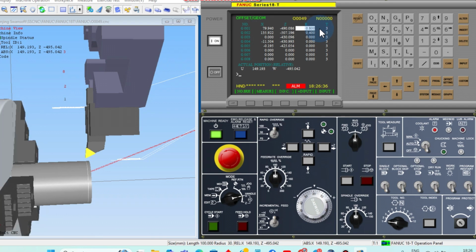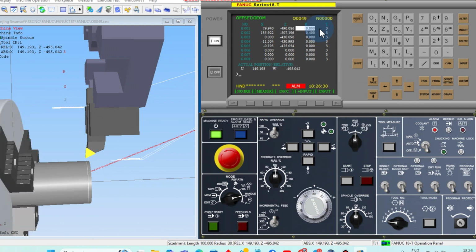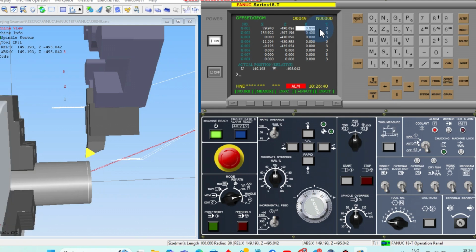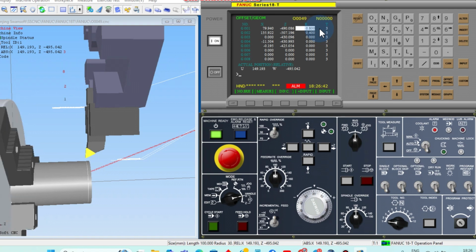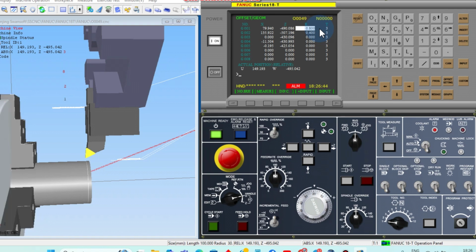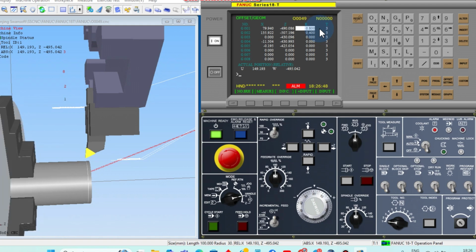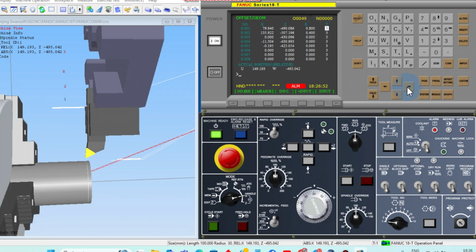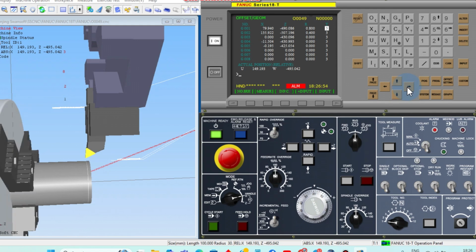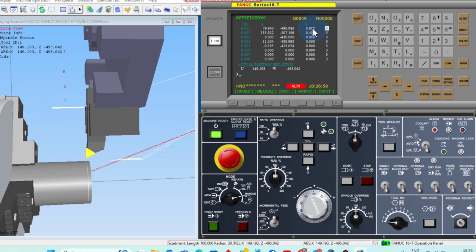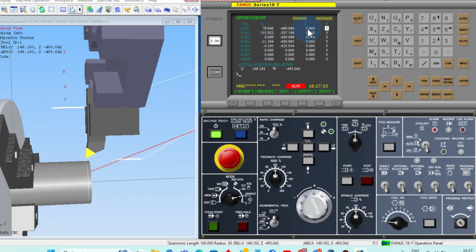Yesterday I explained about the tool offset line. Tool nose radius, sir. Very good, tool nose radius. What about this T? Cutting tool direction. Yes. Now it's a 3. That's all, we have inputted the value.